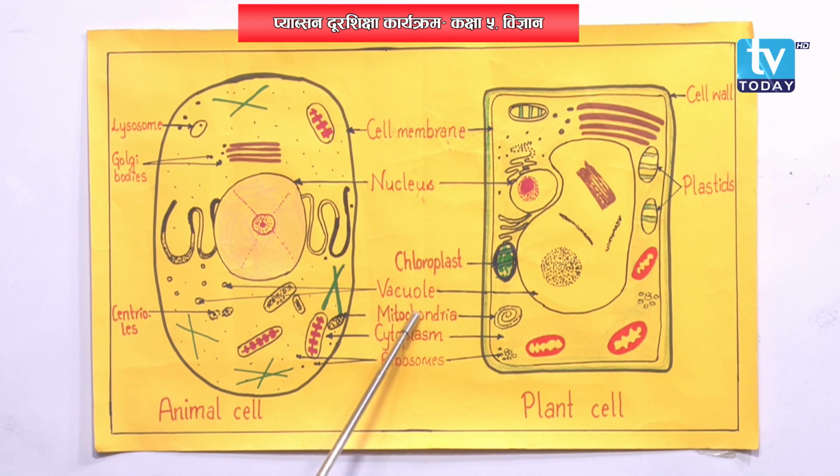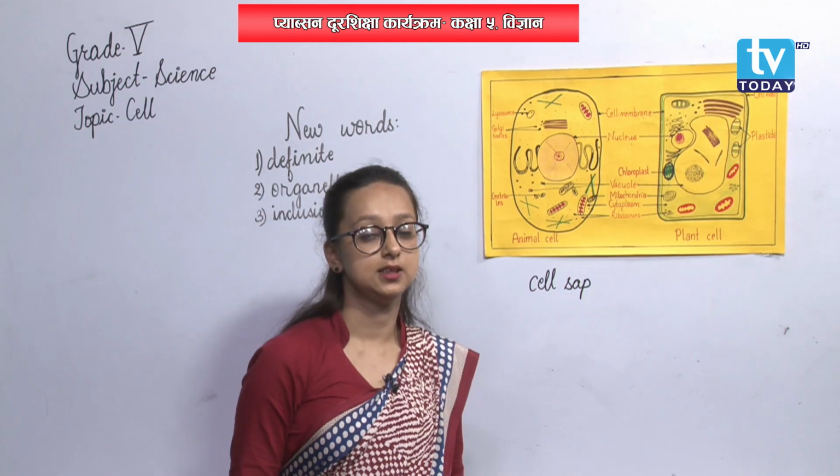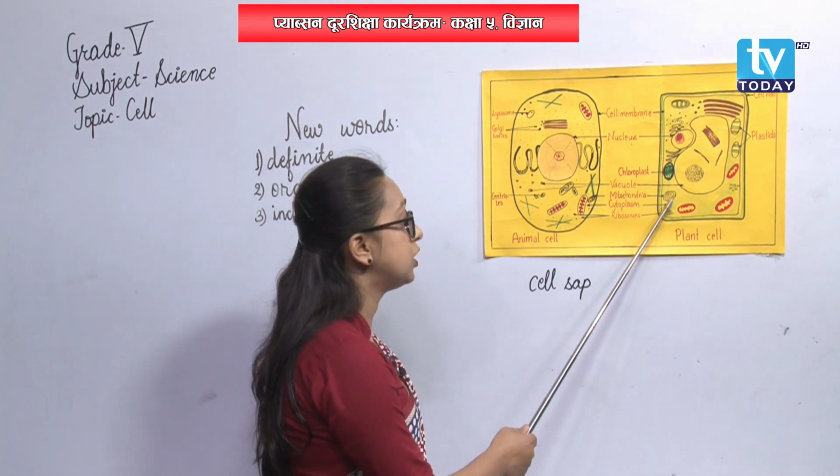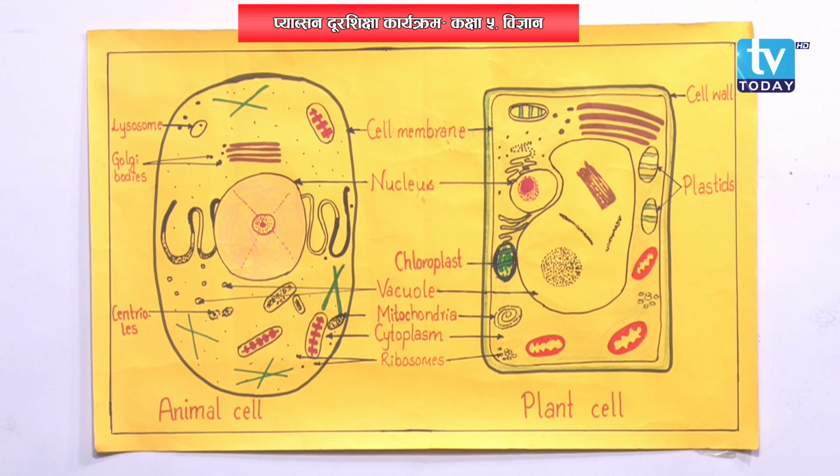And mitochondria are also called the powerhouse of a cell. Why are they called powerhouse of a cell? Because they help to gain energy. They are the site of energy production, okay? They help to produce energy in a cell. So, they are called powerhouse of a cell. Are you getting me, everyone? So, mitochondria are spherical thread-like structures present in cells and they are also called powerhouse of a cell.